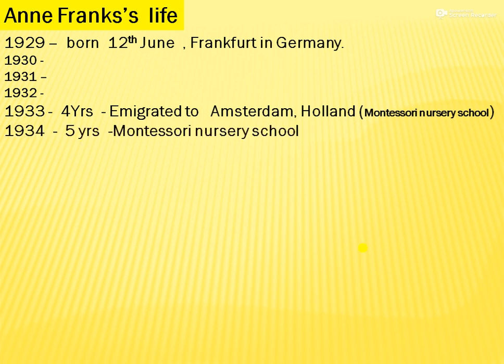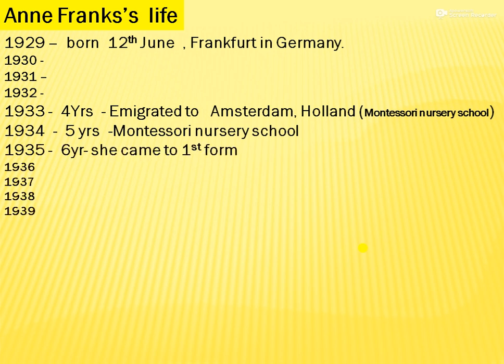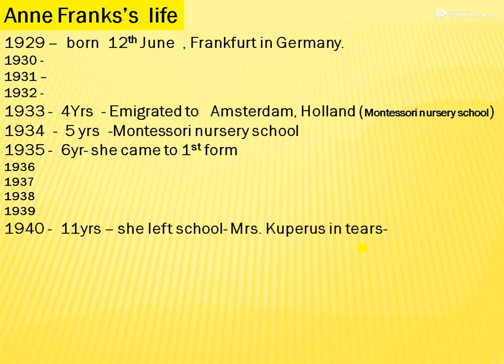And 1933, when she was 5 years old, she was in Montessori nursery. At 6 years she came to first standard, and 1936 to 1939 she studied in the Amsterdam school. But 1940, what happened? When she was 11 years old, she left school and she was in tears leaving Mrs. Cooper's because of the Nazi government's occupation.